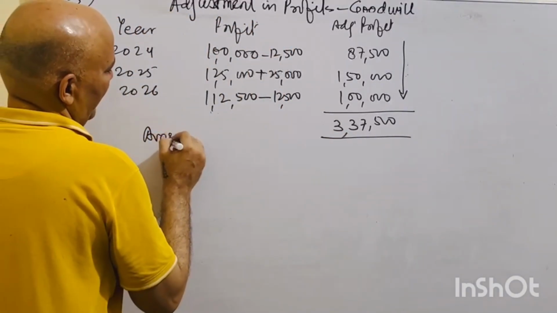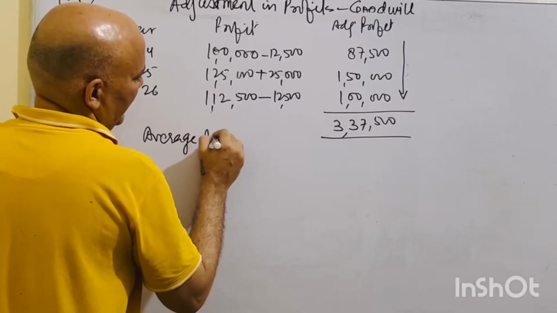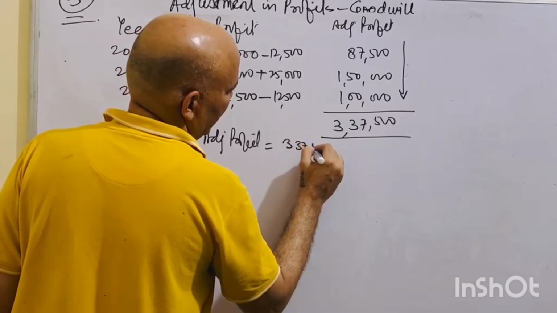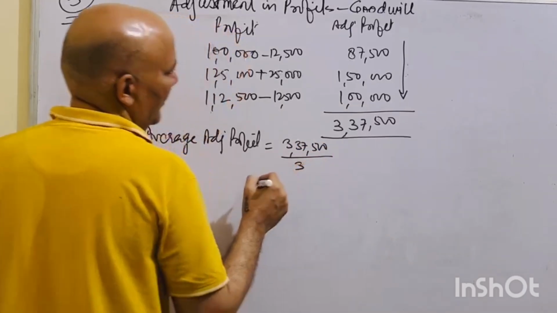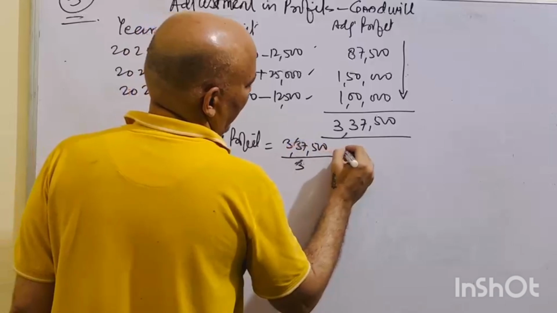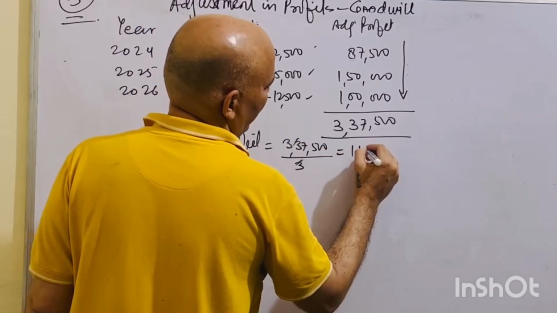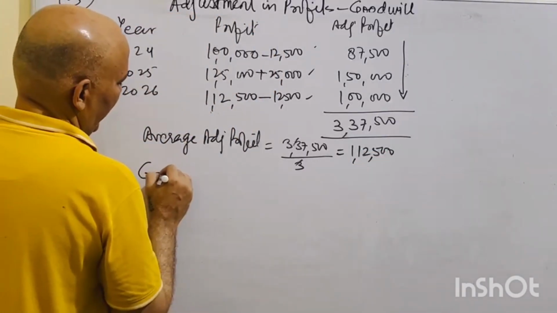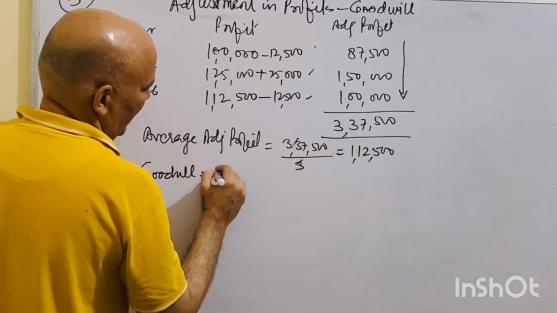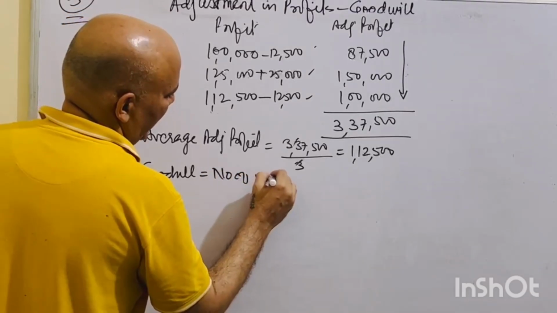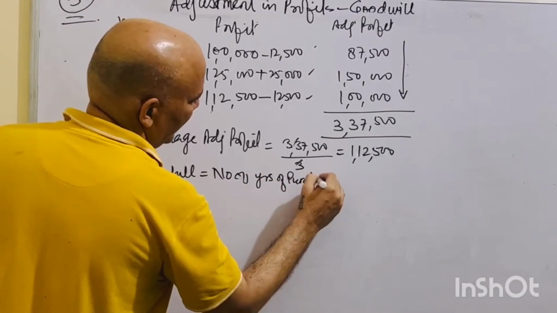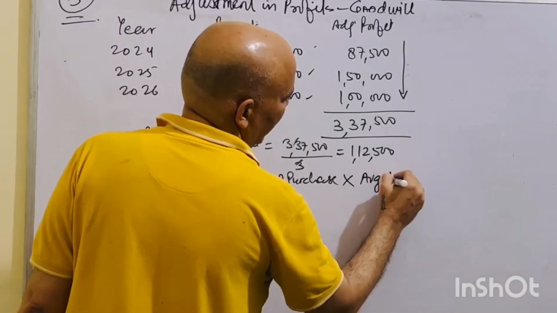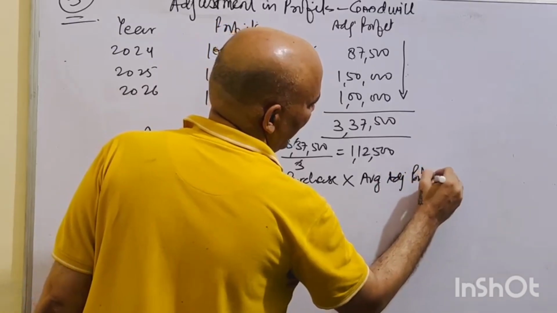So average adjusted profit is equal to 3,37,500 divided by 3, the number of years, so 1,12,500. And goodwill is equal to the number of years of purchase multiplied by the average adjusted profit.